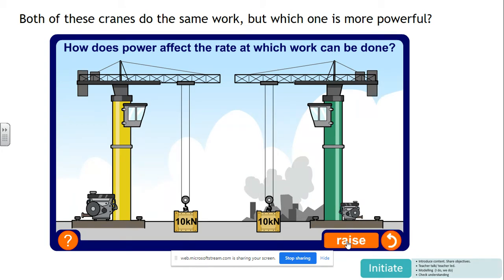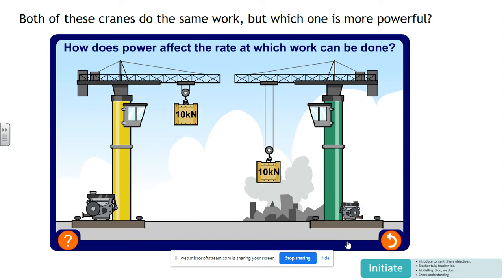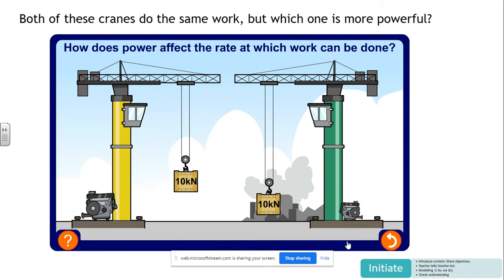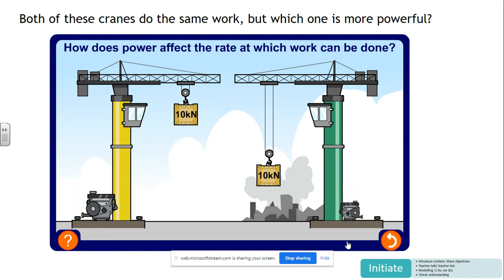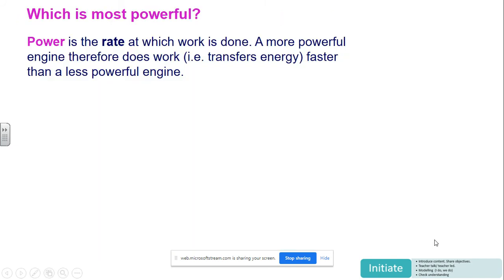And here we go. I'm guessing that all of you are saying that the one on the left is more powerful, which it is. It's done the same amount of work as the one on the right. It's done the same amount of work, so they're at the same height, but it's done it quicker. It's transferred energy faster. Okay? So that's what we mean by power. So here's a nice little definition. Power is the rate at which work is done.